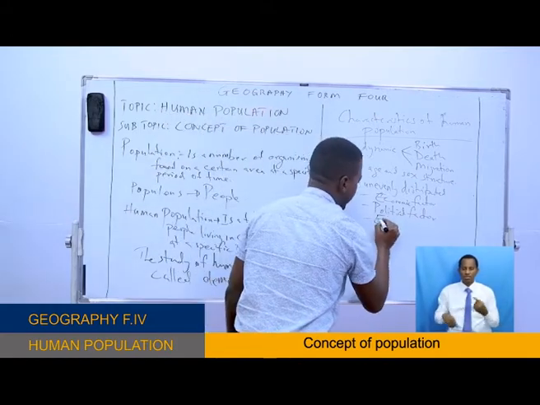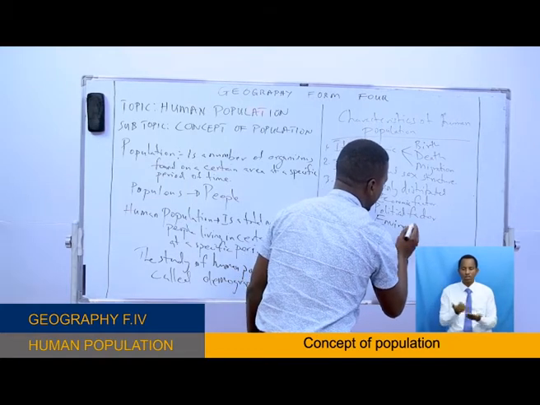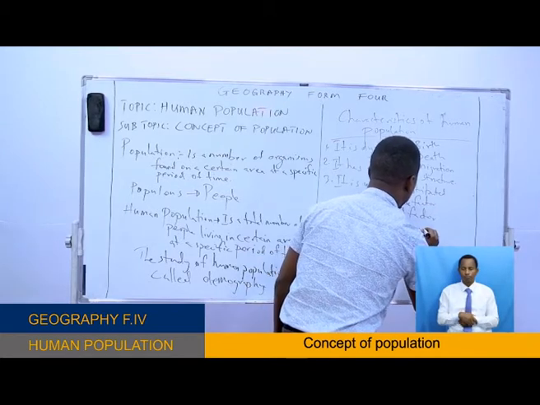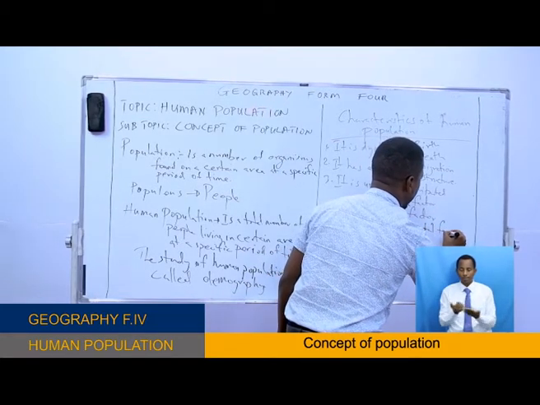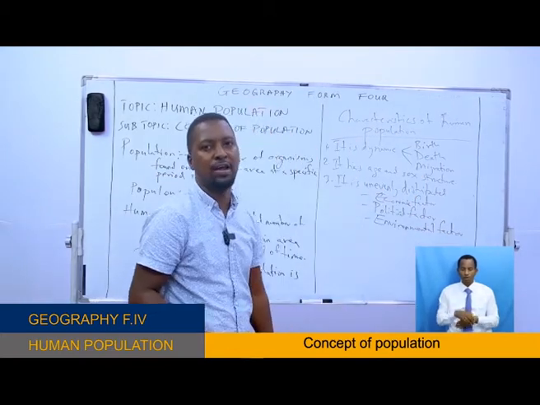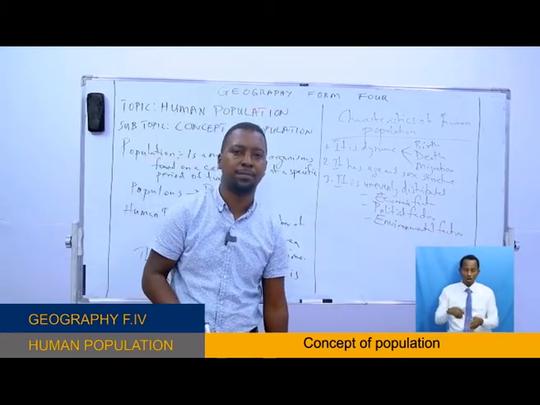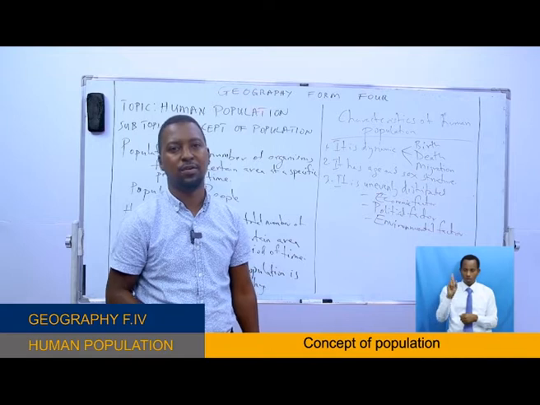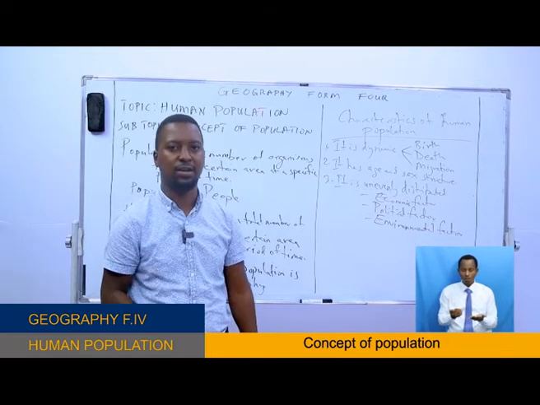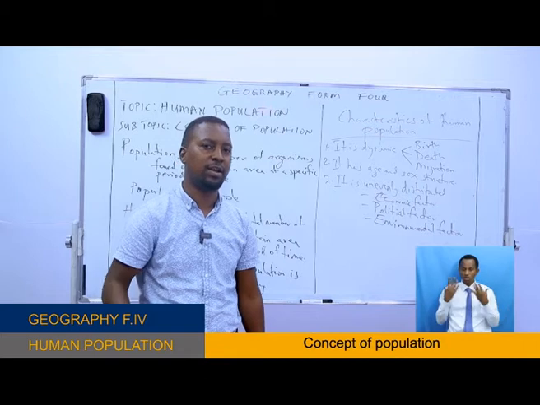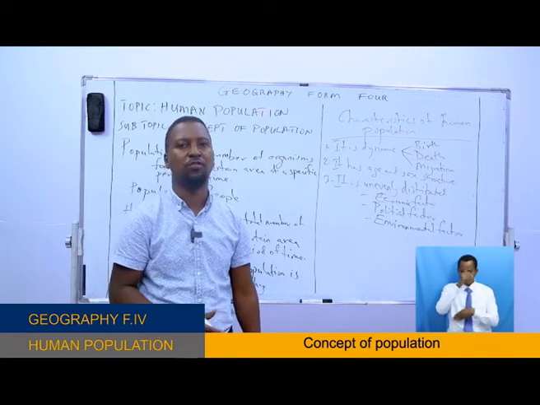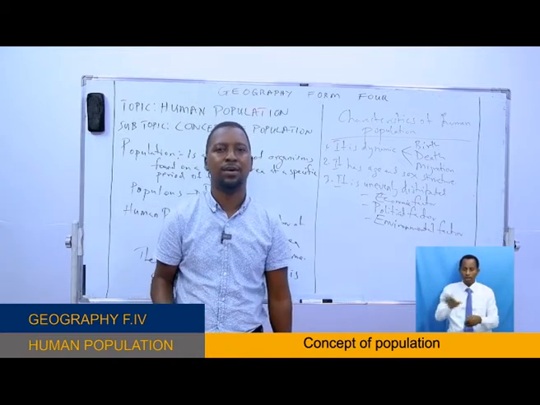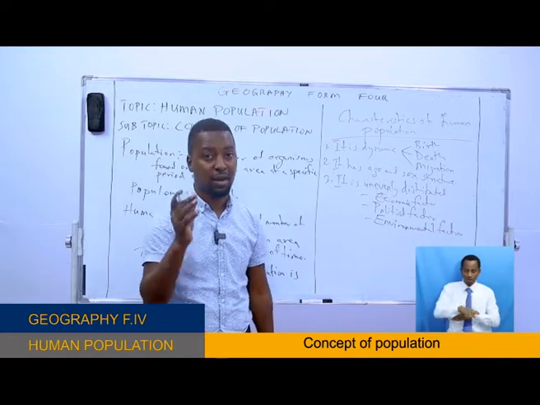Another is environmental factor. For example, an area having a very steep slope could not have a high population because people cannot settle in those areas. Even if they want to do agriculture, that particular area has a lot of soil erosion, so that cannot be possible. But in an area which is plain or gentle slope, people will like to settle, okay?